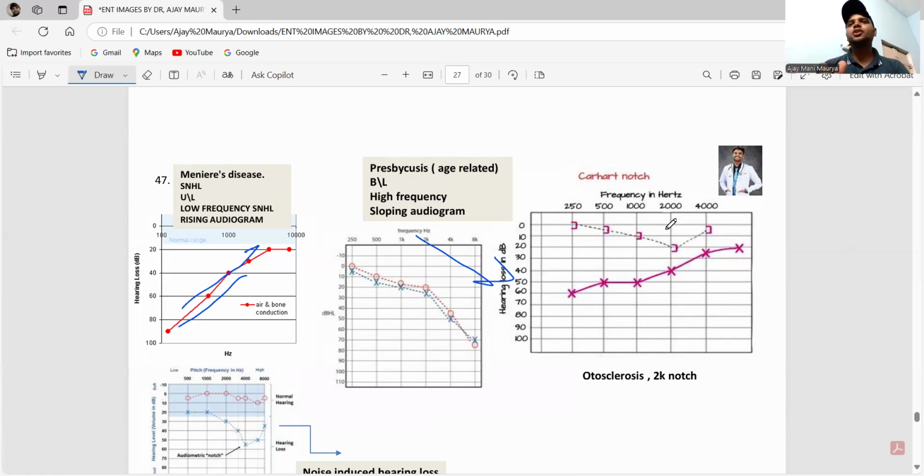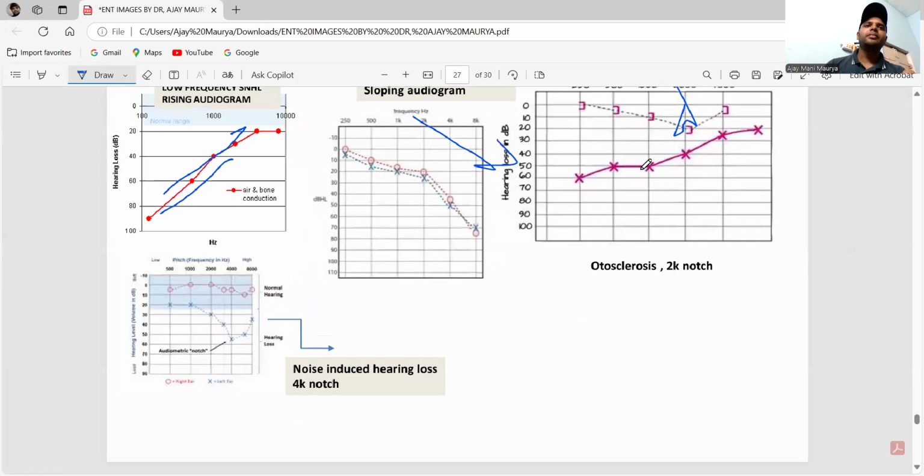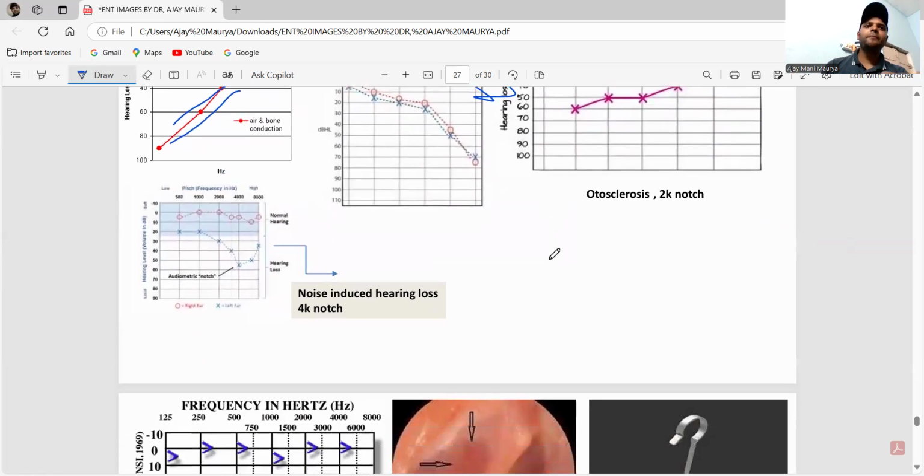Next one, guys, this is the 2K notch. This is also called Carhart's notch, seen in otosclerosis. See here, this is the notch at the 4K. So this is seen in noise induced hearing loss.